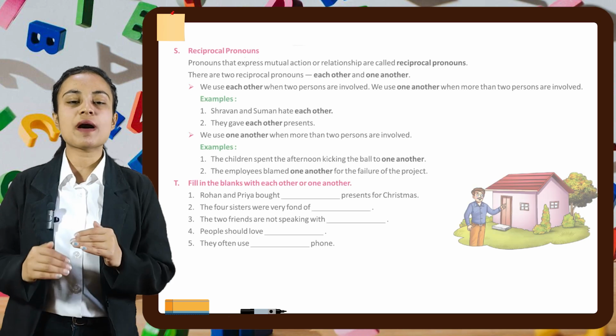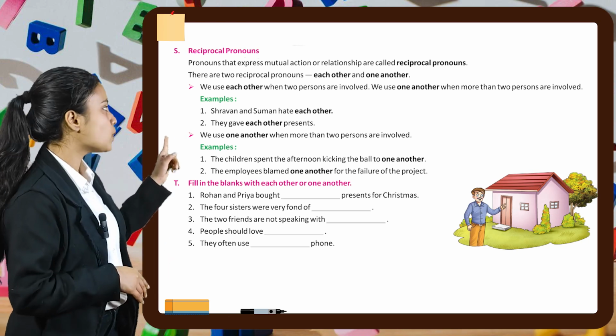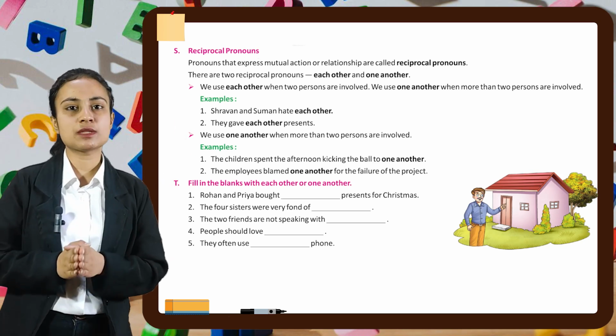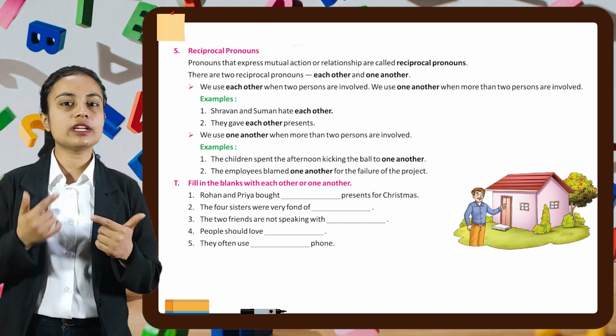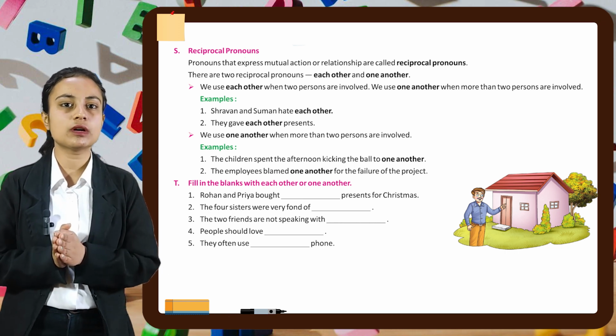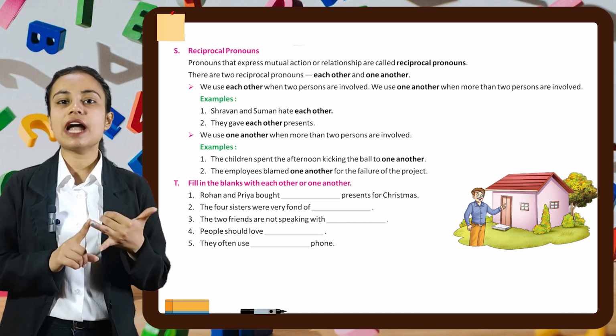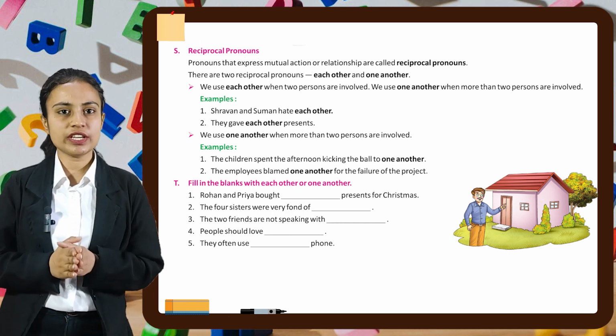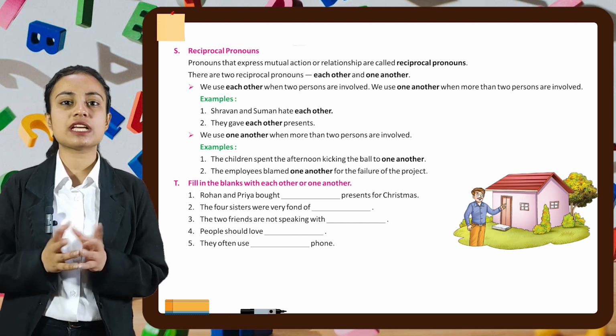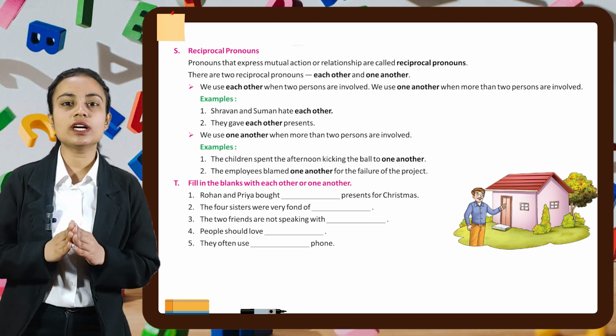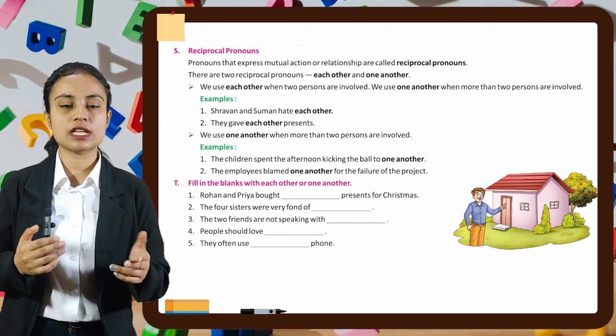Let's move on to the next, which is part number S, reciprocal pronouns. Pronouns that express mutual action or relationship are called reciprocal pronouns. There are two reciprocal pronouns. First is each other and next is one another. We use each other when two persons are involved. We use one another when more than two persons are involved.